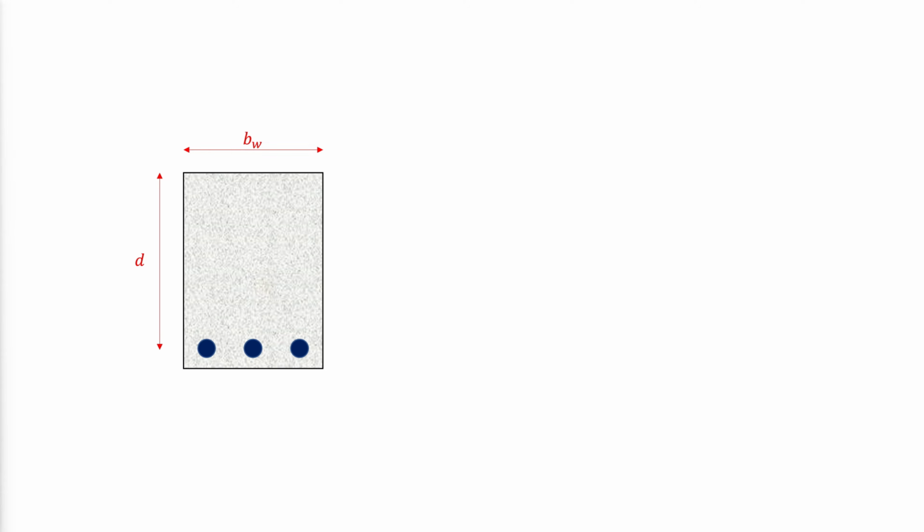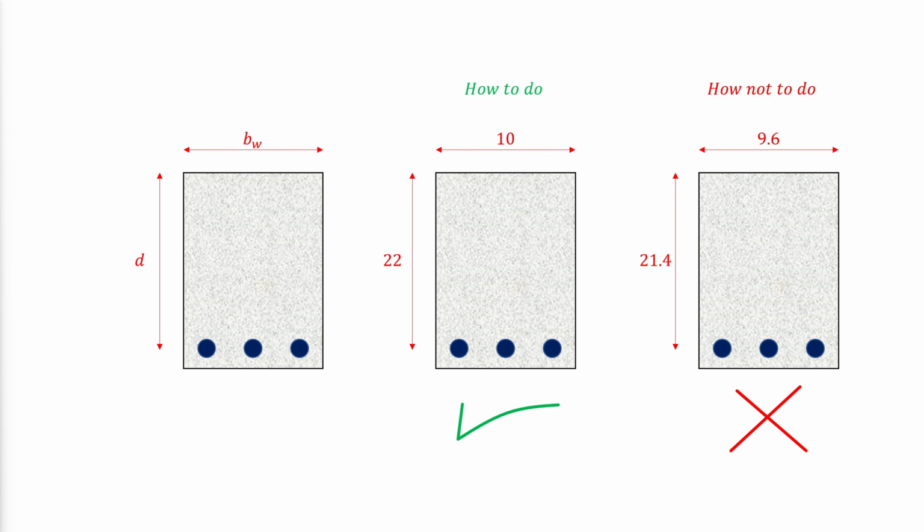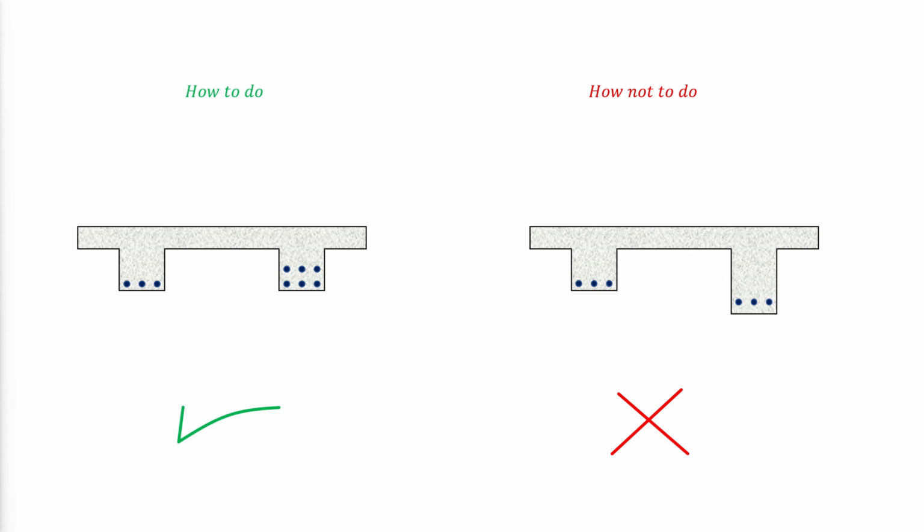The following are guidelines for beam economy when sizing beams. Use whole inch increments for beam dimensions, and try to use beam widths in multiples of 2 or 3 inches. Use constant beam size from span to span and vary the reinforcement as required.